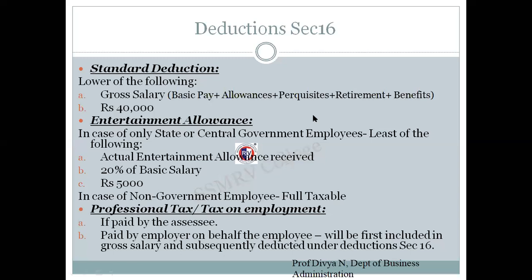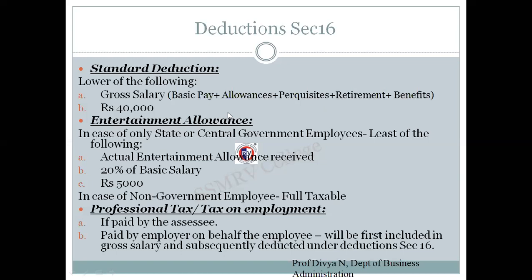Okay, so what are the three types of deductions? Standard deduction. First thing, it is whichever is the lower of the two. So we have two things, that is gross salary and rupees 40,000. What will gross salary for standard deduction include? Basic payment, allowances, perquisites, retirement benefits. So all the things that we have added to arrive at gross salary, everything will be included. That will be compared with rupees 40,000. Whichever is least, I will deduct under standard deduction.